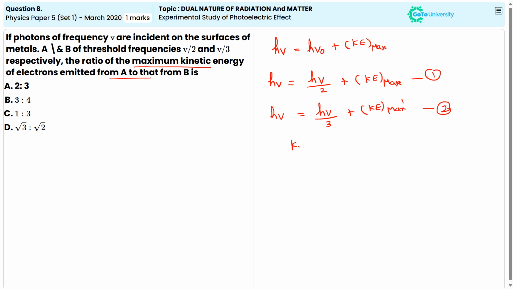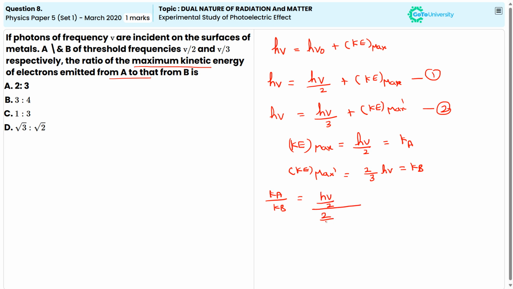Now from this we can write KE max, the maximum kinetic energy, equal to hV by 2, which we can say is KA. Now from the second one we can write KE max dash equal to 2 by 3 of hV, which is equal to KB. Now we are going to divide KA by KB, which is hV by 2 divided by 2 by 3 of hV. So if we cancel this out, we get the remaining 3 by 4.